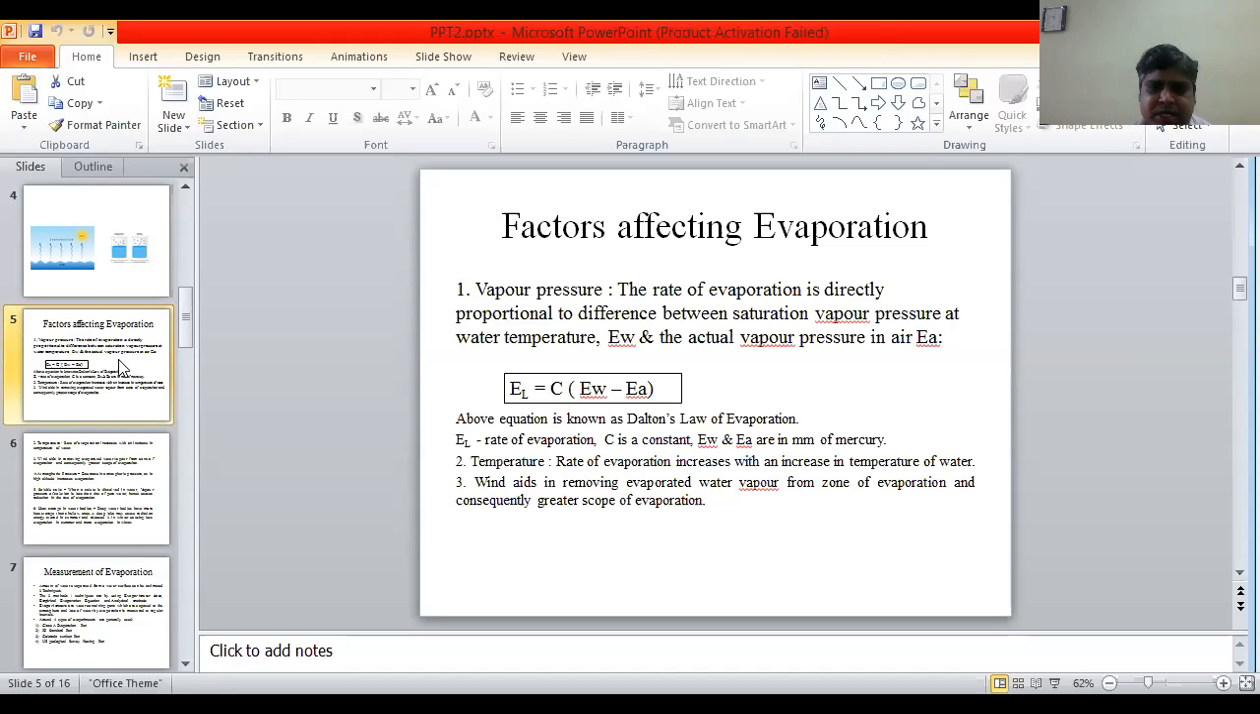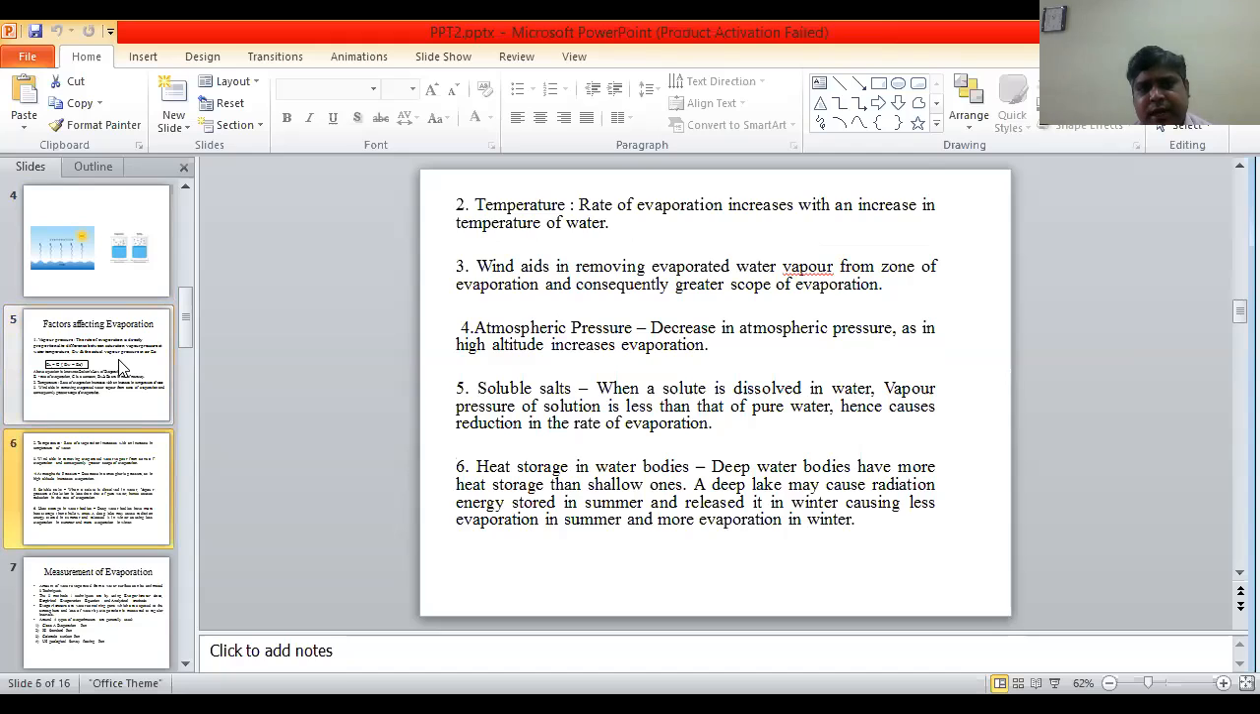Point 2, temperature. The rate of evaporation increases with an increase in temperature of water. Point 3, wind aids in removing evaporated water vapor from the zone of evaporation and consequently gives greater scope for evaporation.